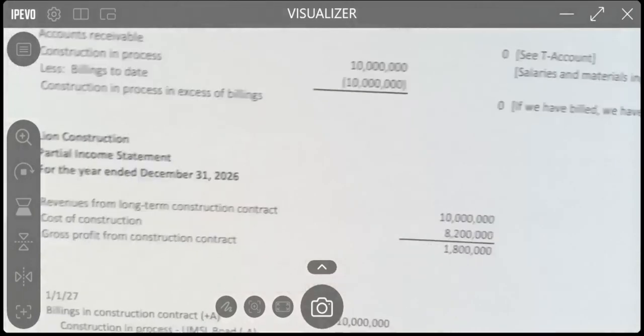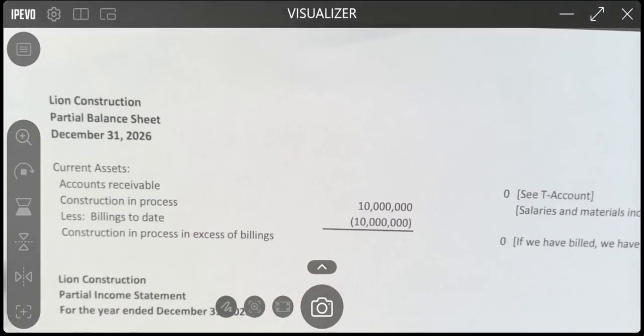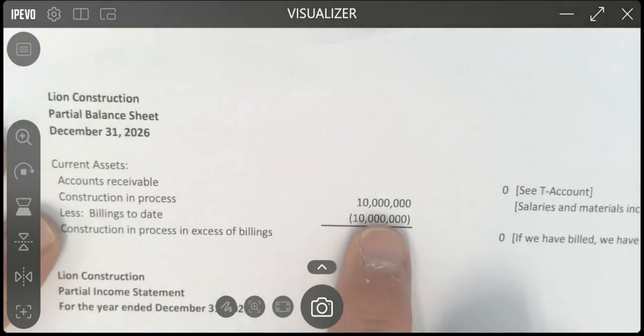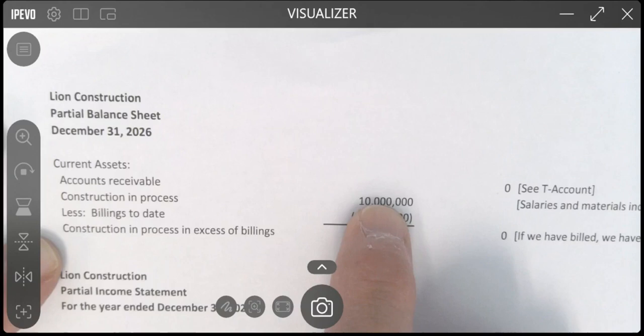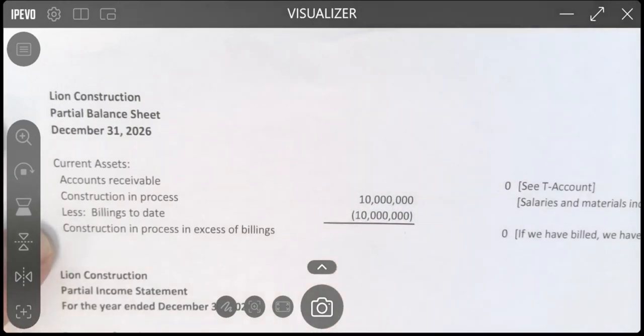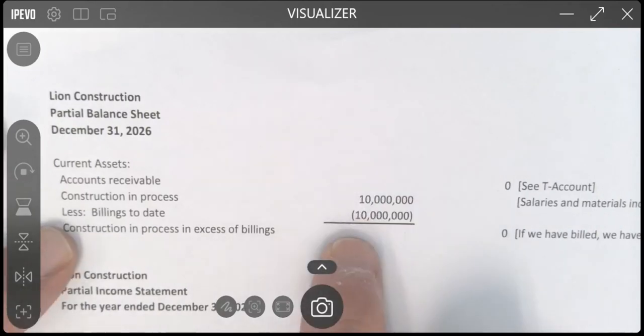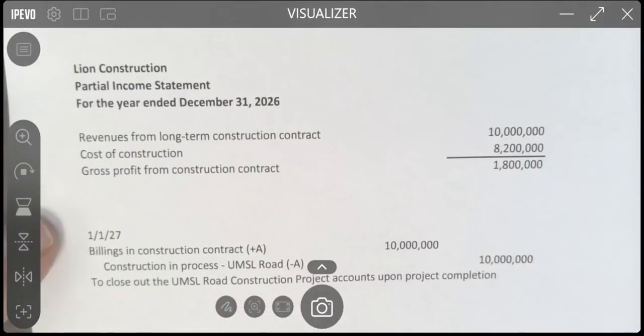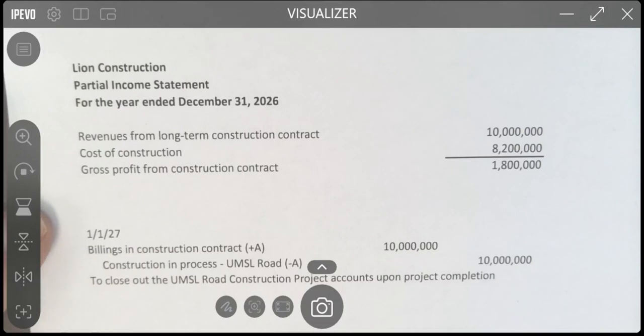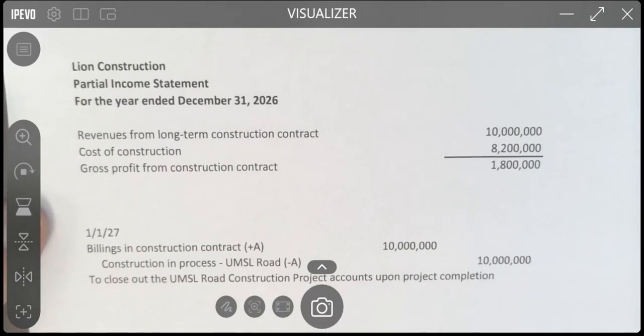And then here are the financial statements. The accounts receivable is 0. The construction in process was $10 million, but billings to date is $10 million, so the construction in process in excess of billings is 0. Indeed, what we will really do is zero these balances out as soon as we deliver that road via a credit to construction in process and a debit to billings to date. And there's our income statement. There's that entry to zero those accounts out.